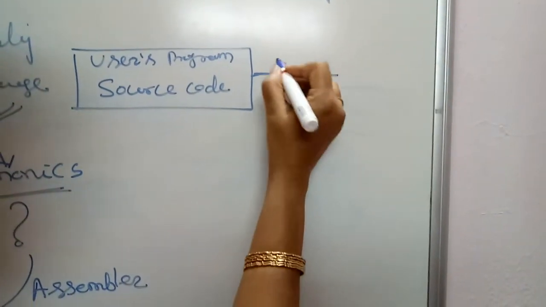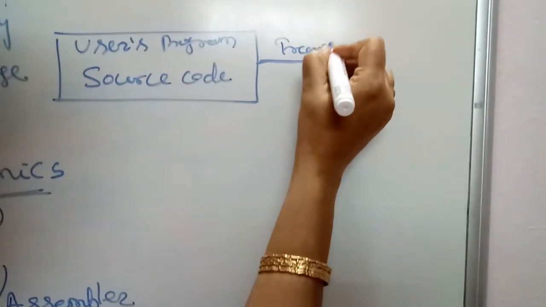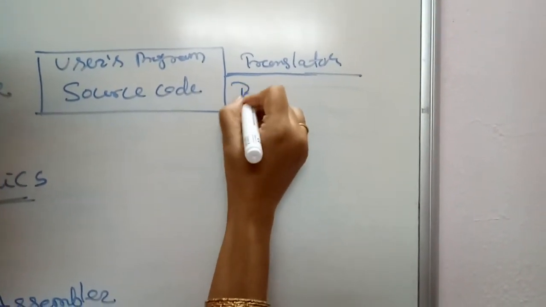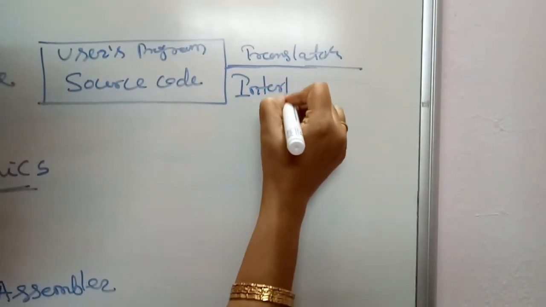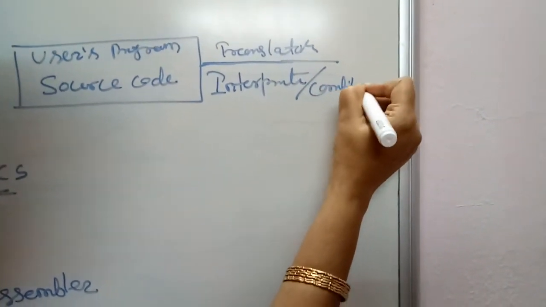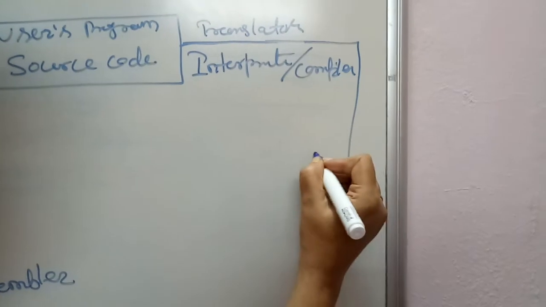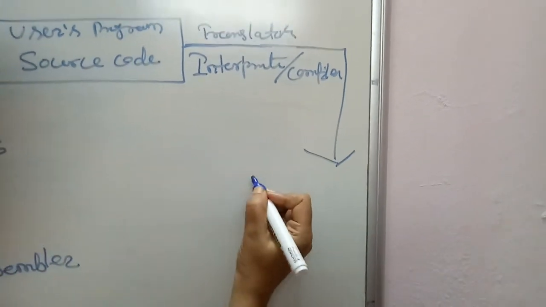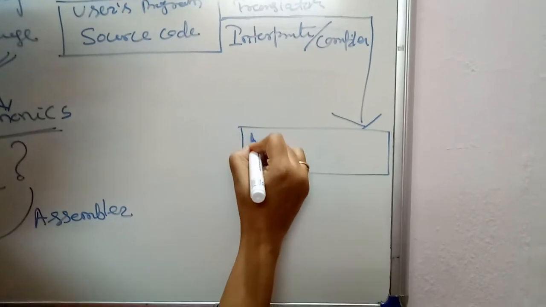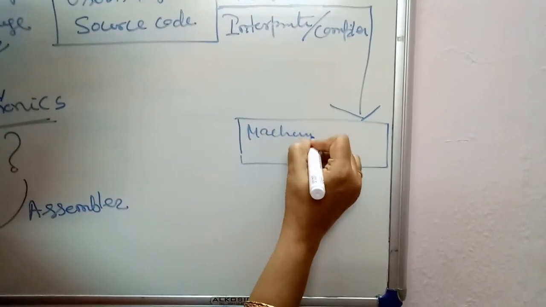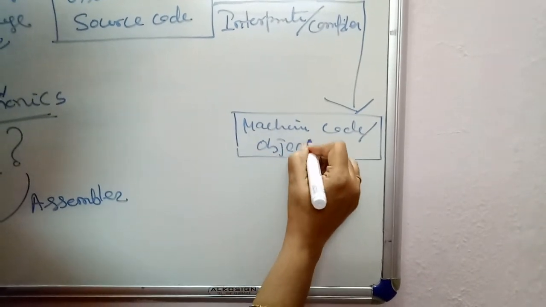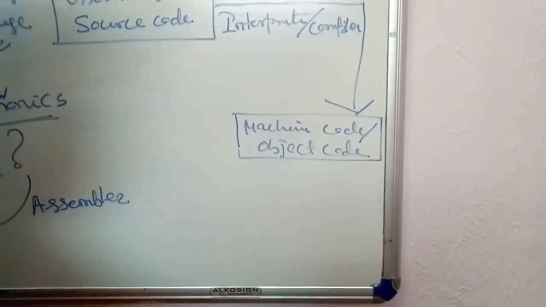With the help of some translator program, which can be either interpreter or compiler, this high level program gets converted into machine code or object code, right?